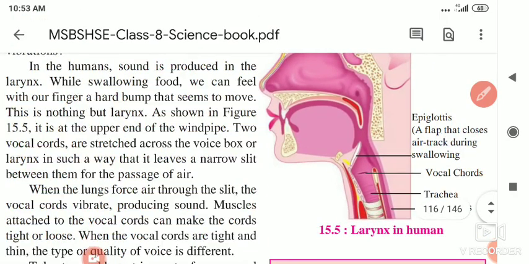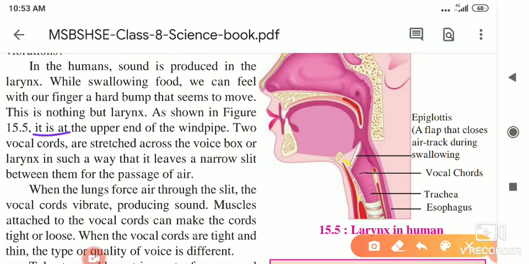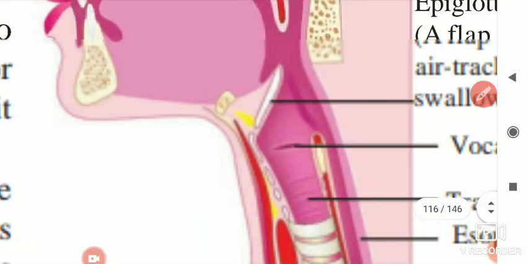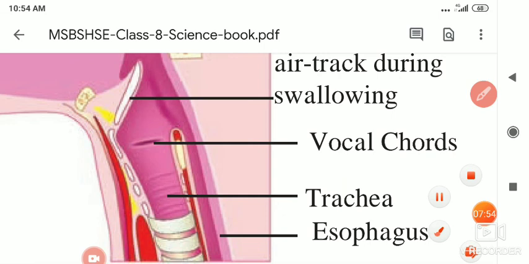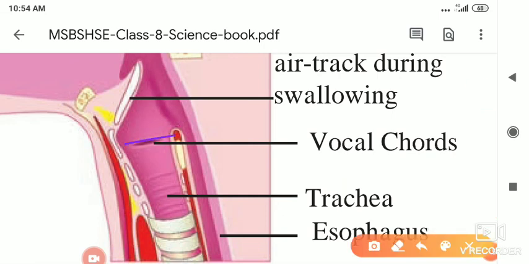As shown in the figure, it is at the upper end of the windpipe. It is the upper end of the windpipe. If you see here, the two vocal cords are there. These two are the vocal cords. So here there are two vocal cords. Here it is our trachea.